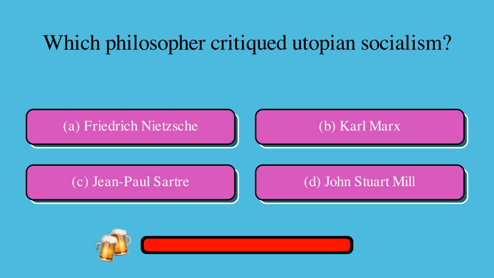Which philosopher critiqued utopian socialism? Is it A, Friedrich Nietzsche, B, Karl Marx, C, Jean-Paul Sartre, or D, John Stuart Mill? The correct answer is B, Karl Marx.